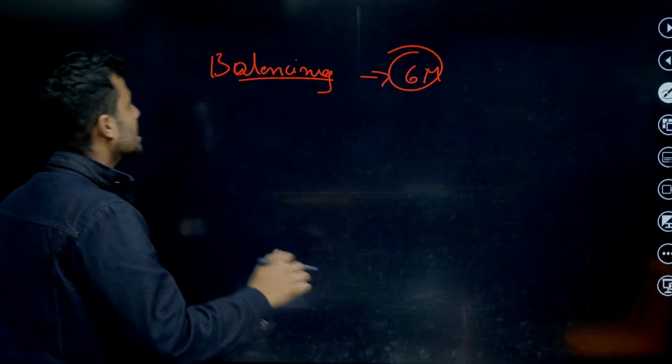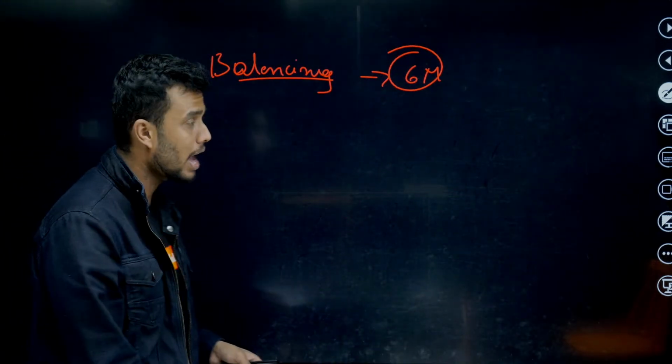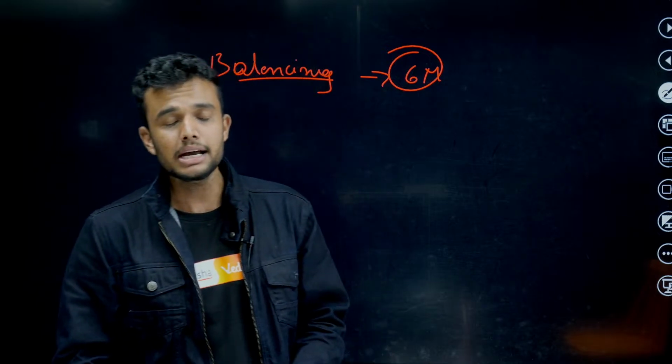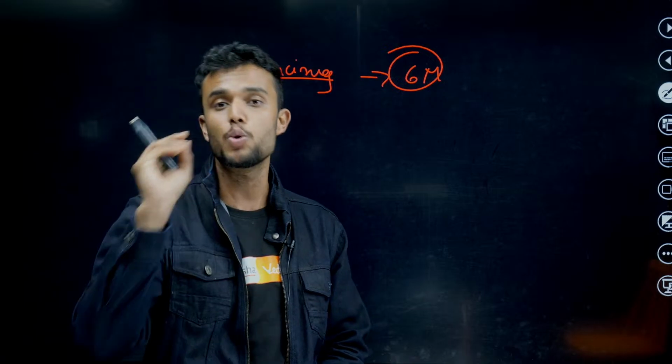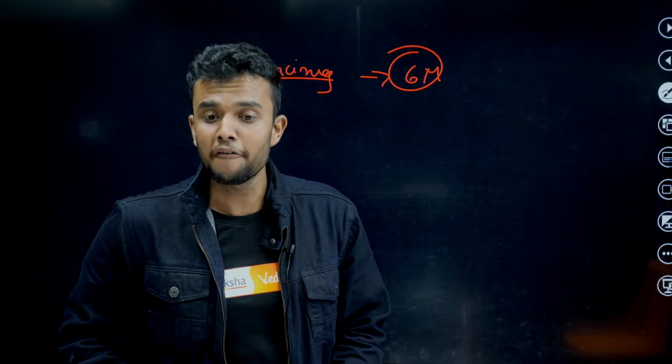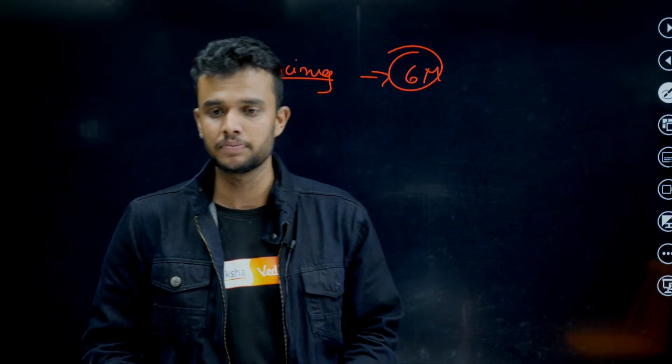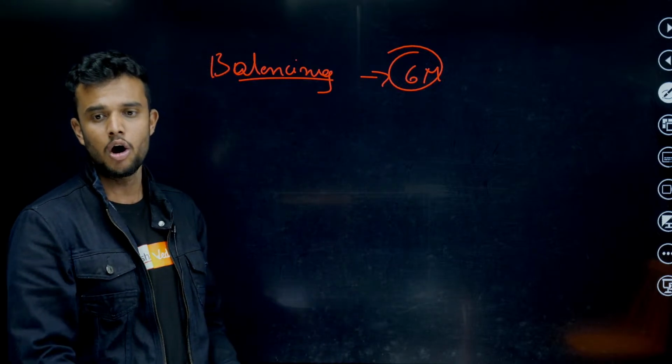Okay, balancing chemical equation. What is balancing a chemical equation? Very simple. We need to balance the chemical equation. Why? Because every reaction or activity is always related to the law of conservation of mass, right? Mass can neither be created nor destroyed.